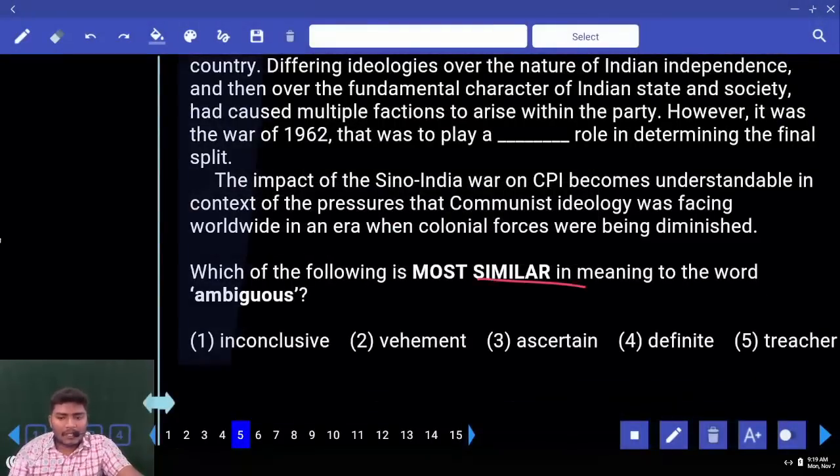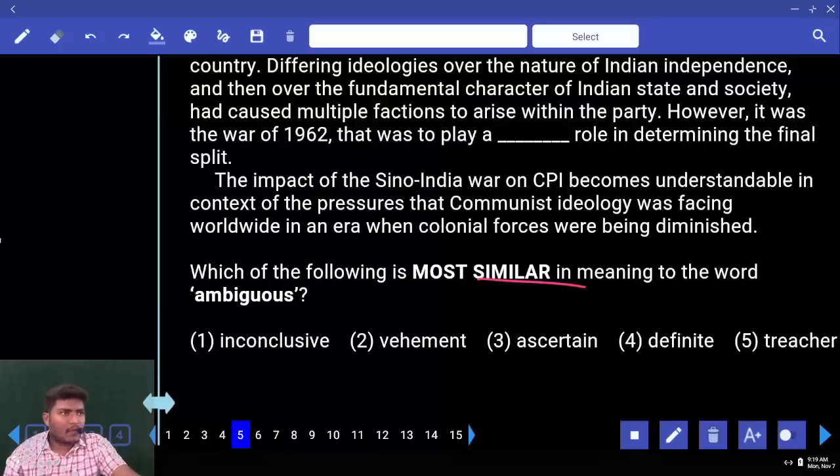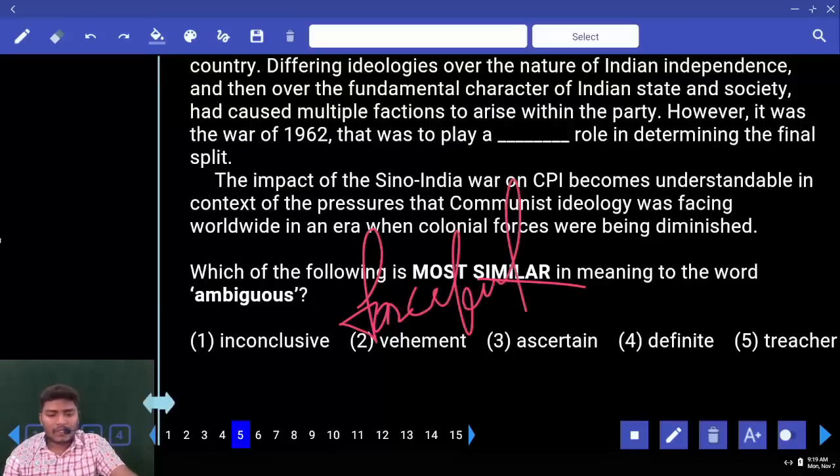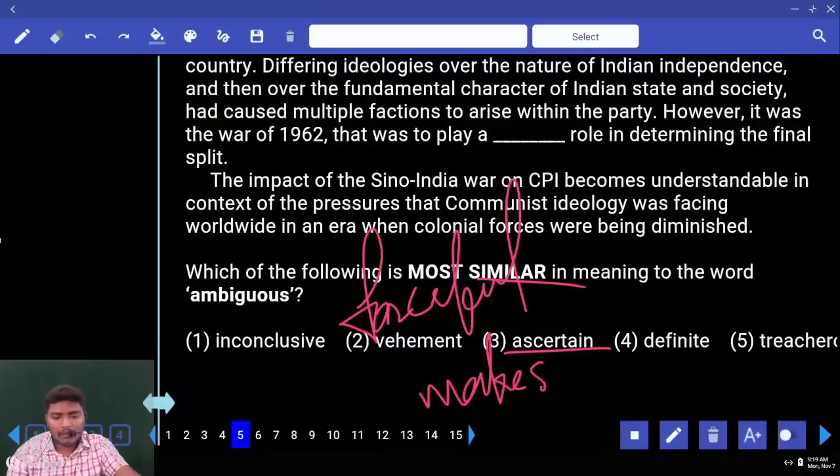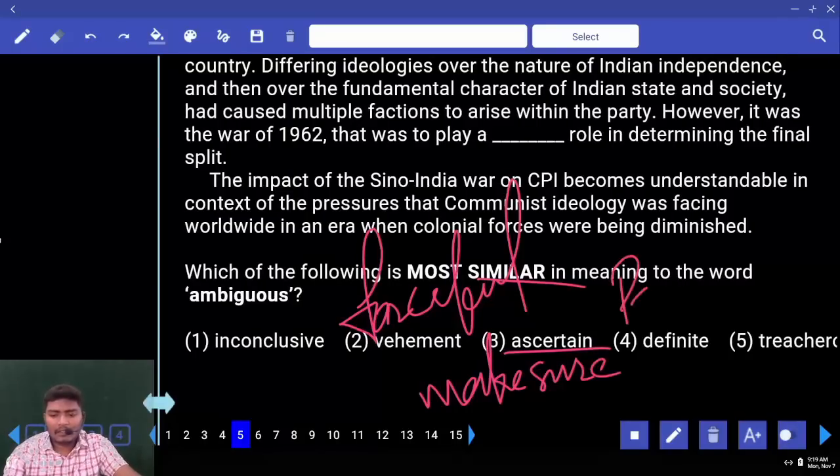Now we need the most similar word for this. Inconclusive, vehement. What do you mean vehement? Vehement means forceful, fierce. Ascertain is to substantiate or make sure. Next, definite is nothing but particular.